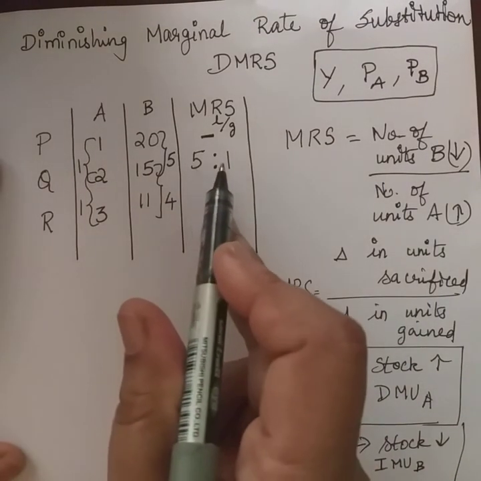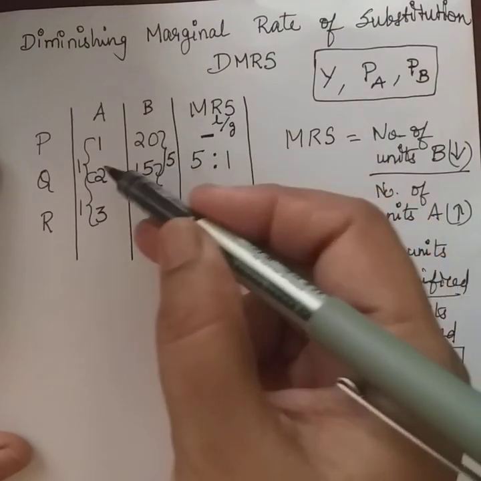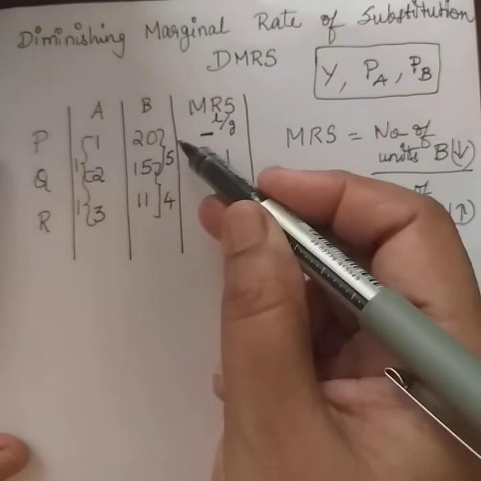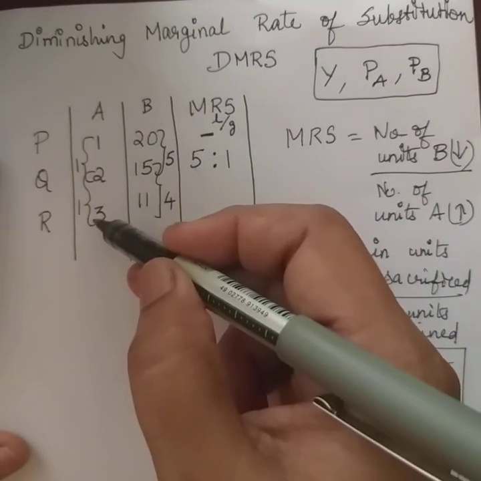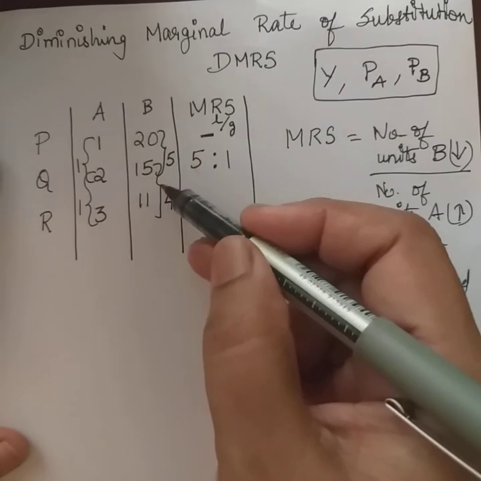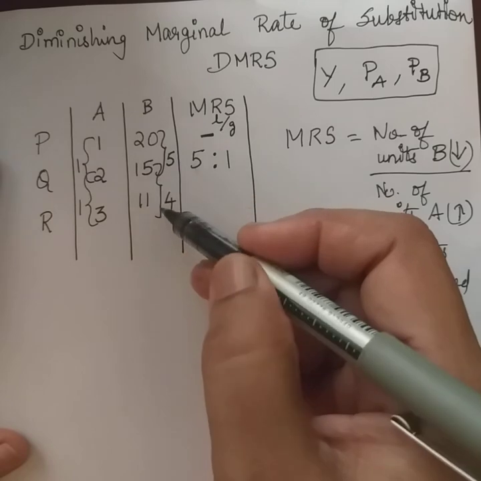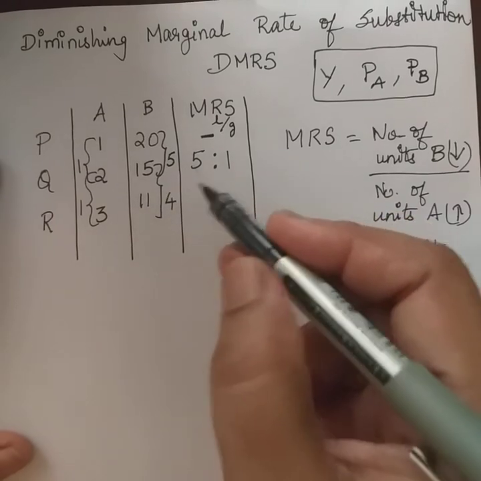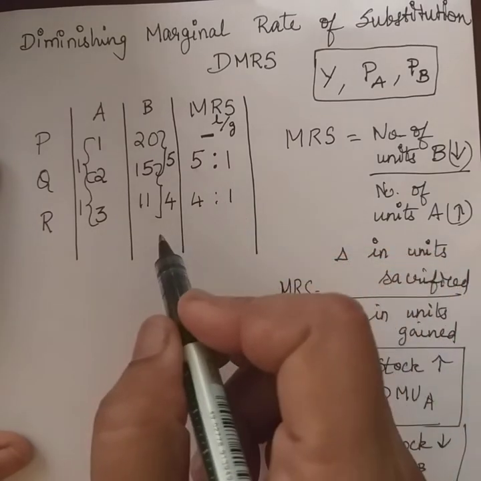So this rate at which the substitution is happening, look at it. Initially, to have one apple, 5 units of bananas were given up. Now to have one more unit of apple, the consumer is going to give up only 4 units of bananas. So that means the loss by gain will be, in this case, 4:1, right?